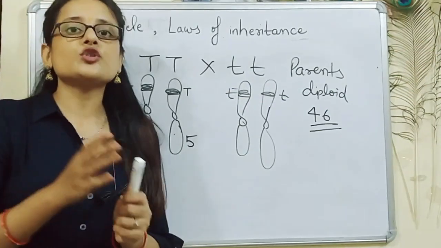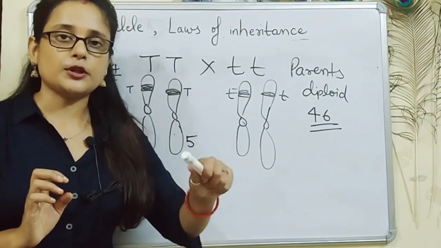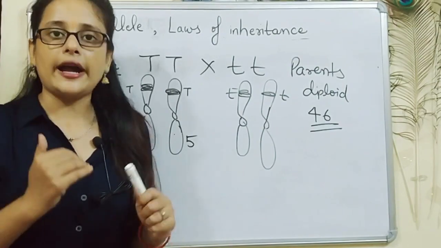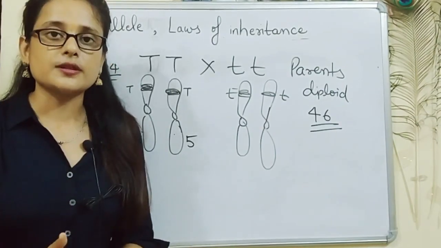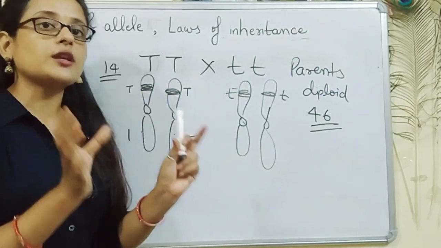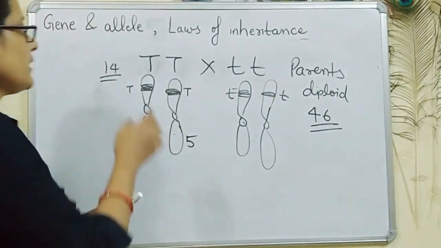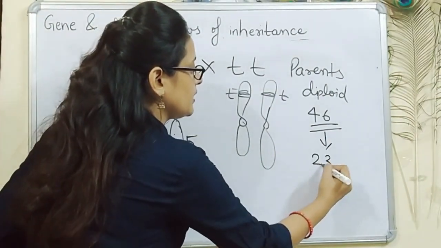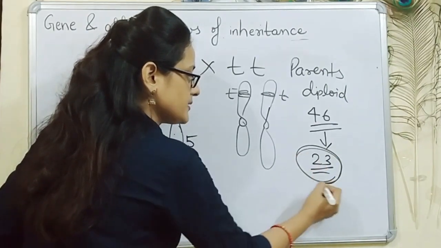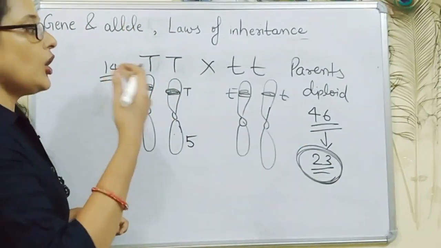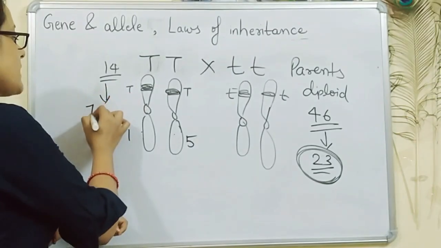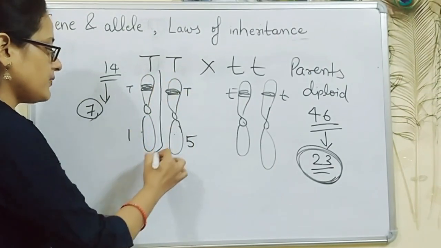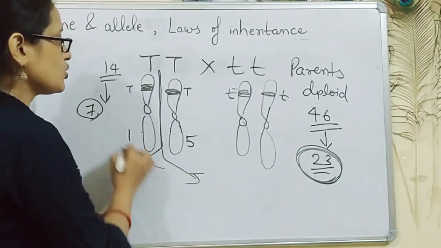For example, eggs are produced from the egg mother cell present in the ovary and sperms are produced from the sperm mother cell. Sperm mother cell and egg mother cell both undergo meiosis, as a result of which they form eggs and sperms. Egg mother cell and sperm mother cell both are diploid. In our case, they are 46 in number. In case of pea plant, they are 14 in number. When gametes are produced, they will have 23 chromosomes, and this cell will be called either egg in case of female or sperm in case of male. Here they will have 7 chromosomes in case of gametes. So when gametes are produced, every gamete will have one chromosome of this homologous pair.